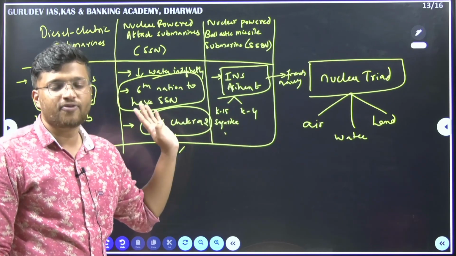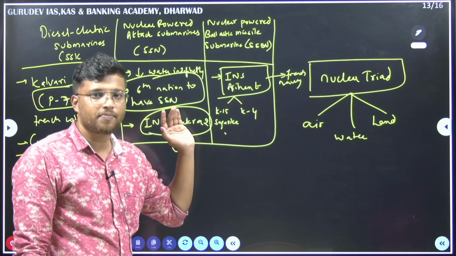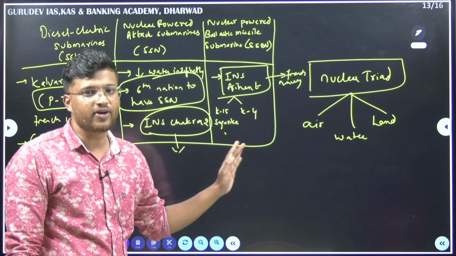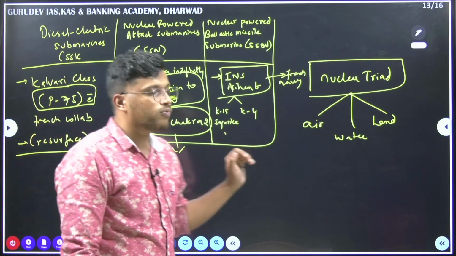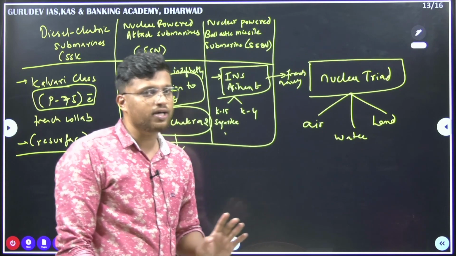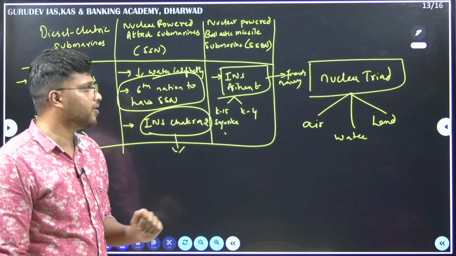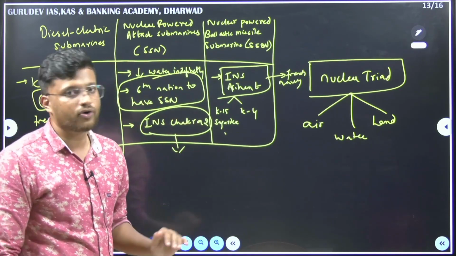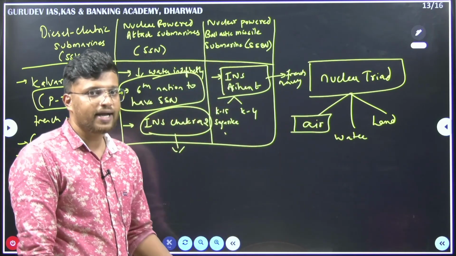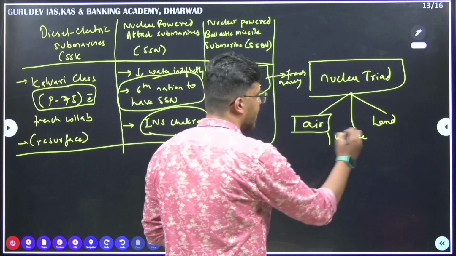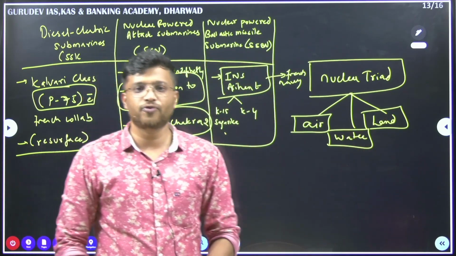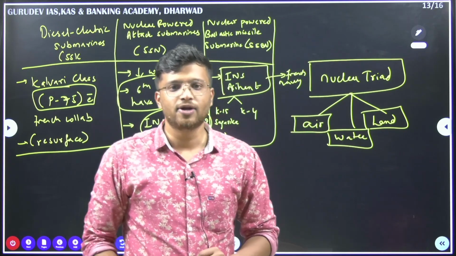Please remember, it is the first and India has developed its own indigenous, okay, it is indigenous nuclear submarine, fine, INS Arihant. Now that we can launch nuclear missiles from sea, India has completed the nuclear triad. Okay, by nuclear triad we mean that India can now launch its nuclear weapon from air, from water as well as land. So India is one of the few countries to have completed this nuclear triad.